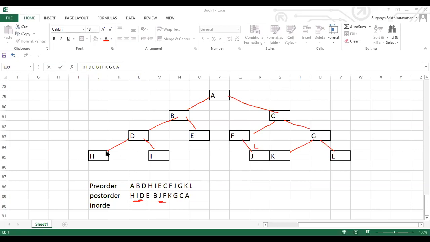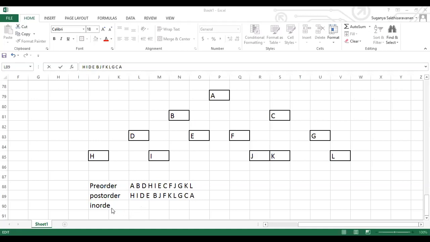So H, I, D, E, B, followed by J, E, F. Then followed by K, then followed by L. Yes, we missed L here. K, after this L. KLGAC. Okay, clear. So I missed L here, guys. During the flow, I left one character. That's it. So we'll move on to the next one.